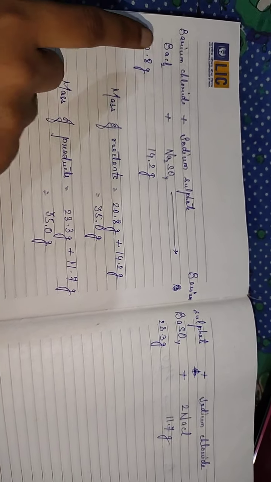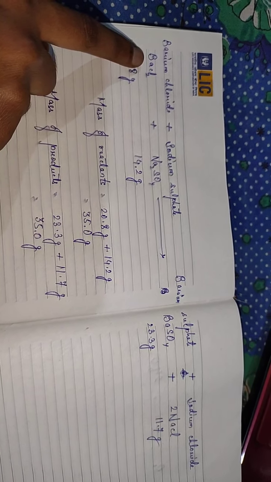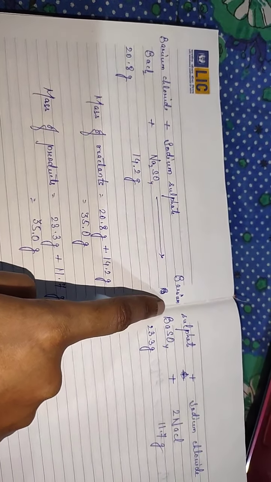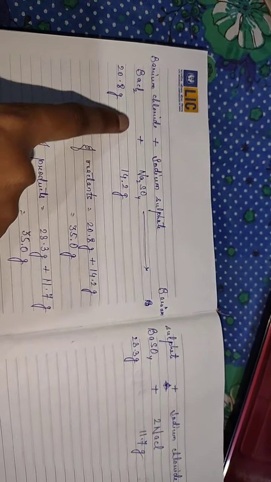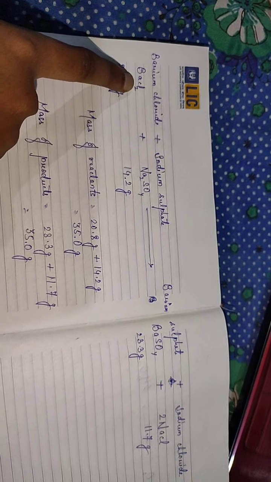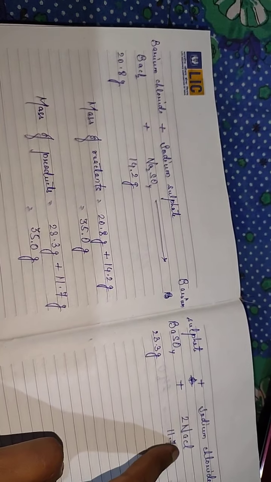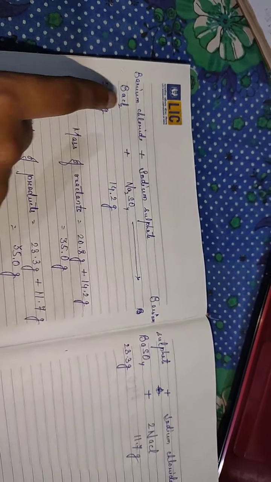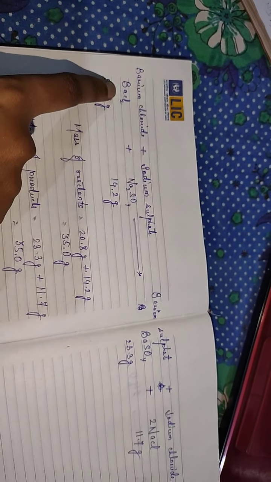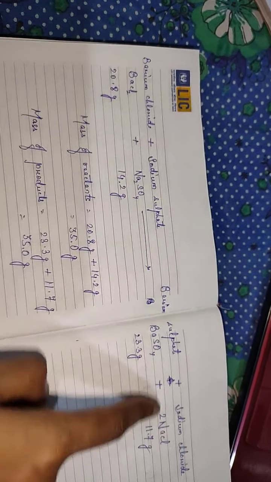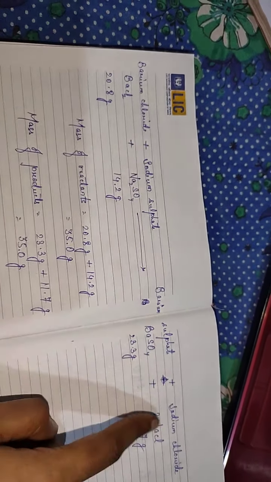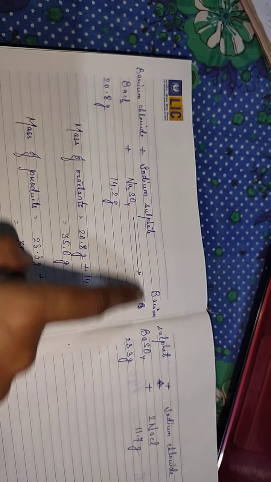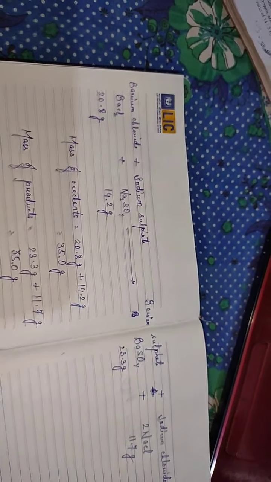You see, one atom of barium on the reactant side. Here also 1 Ba. Nothing is written over here, that means 1. So Ba 1. Then you see chlorine, 2 chlorine atoms here. Here you see 1, so here I have written 2. Like that. So you see Ba 1. Then you see sodium 2. Here also 2. Chlorine 2. Sulfate ion, you see SO4, here also SO4. So balanced, right?